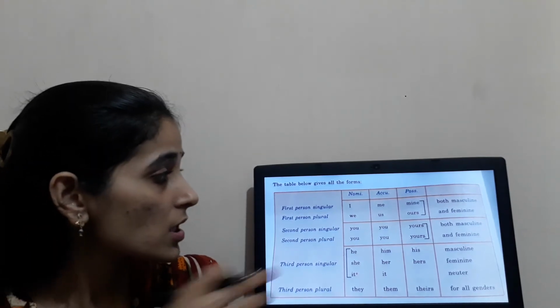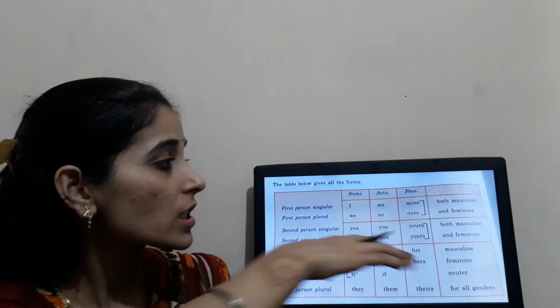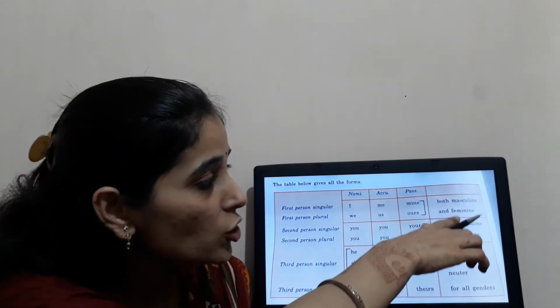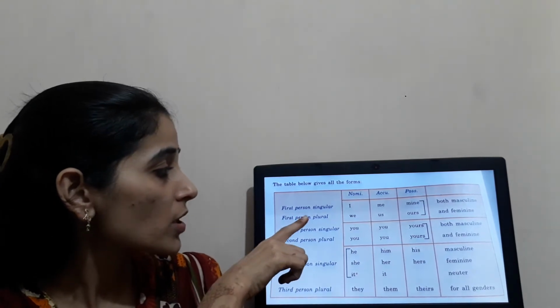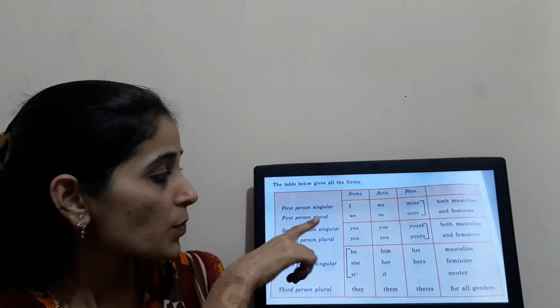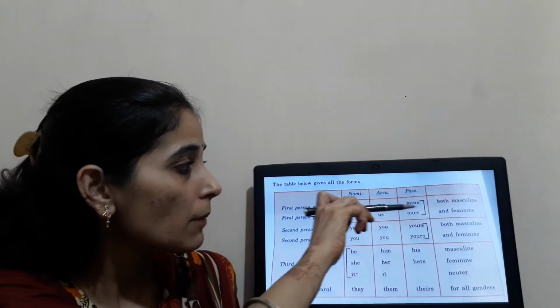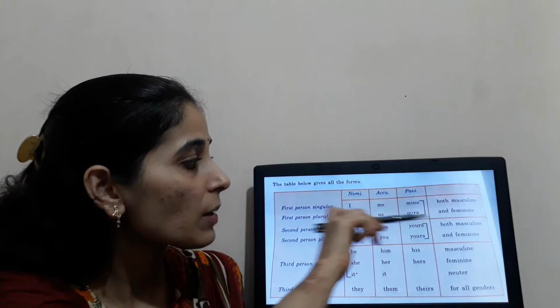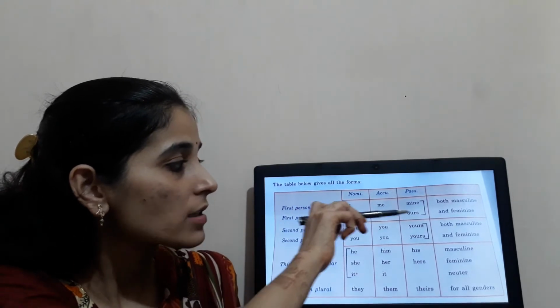Clear? First is nominative, second accusative and third is possessive. Clear? And here you can see the bifurcation of male and female. Now we are going to talk about first person singular, first person plural. For singular, what are you going to use? I, me, mine. For both masculine and feminine, these words can be used. For first person plural, we, us, ours.